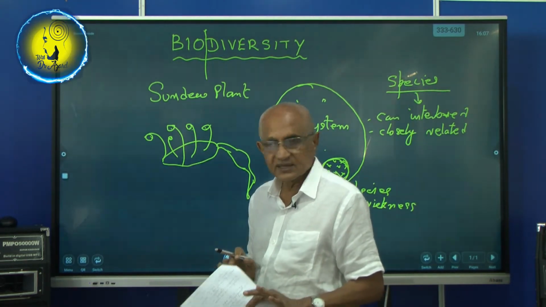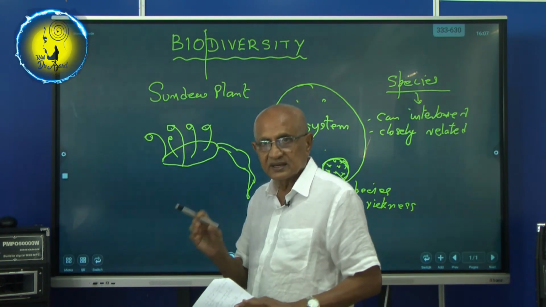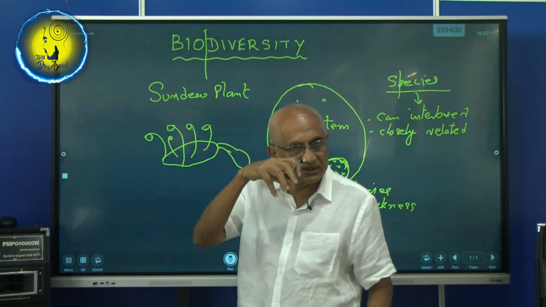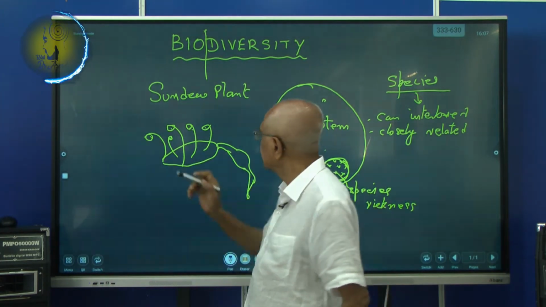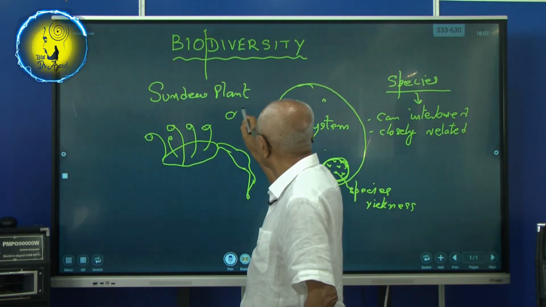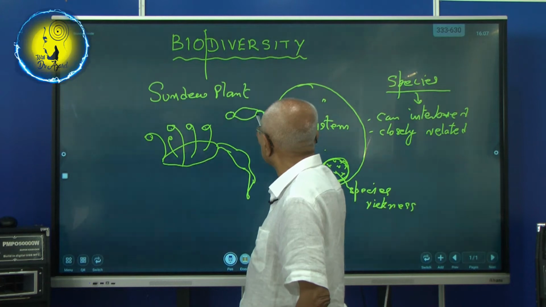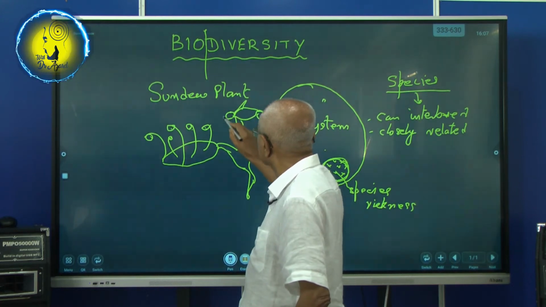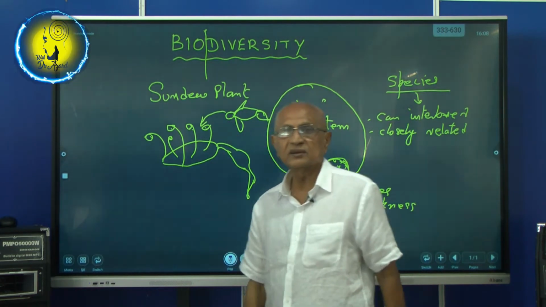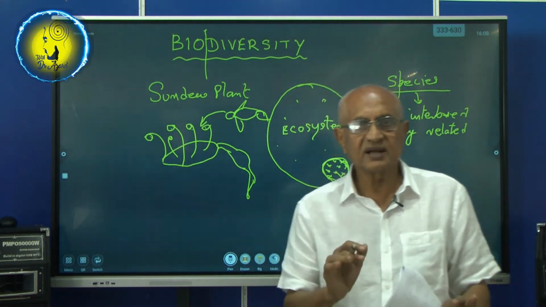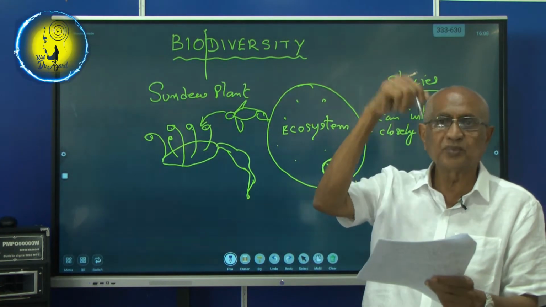When these structures are shining in the sun, insects are attracted. Insects come and land on the sundew plant.